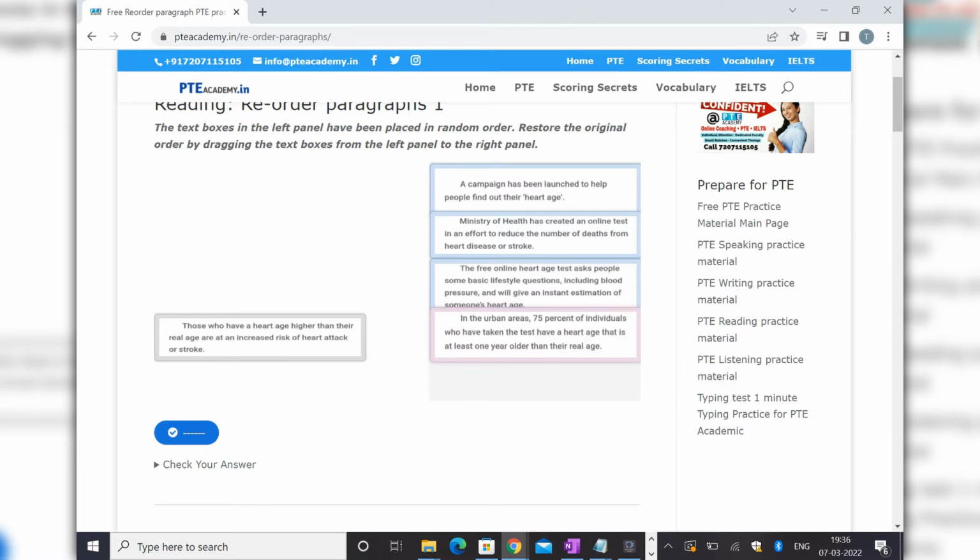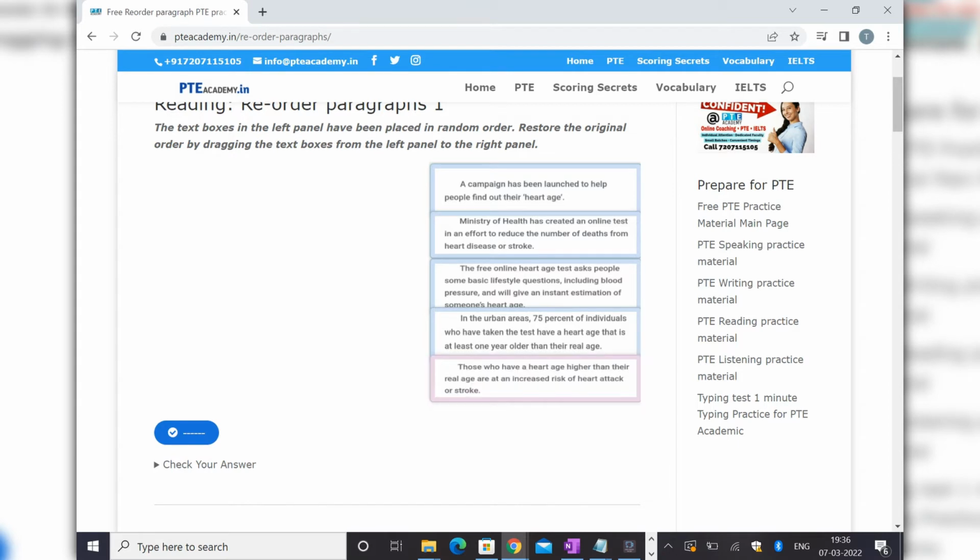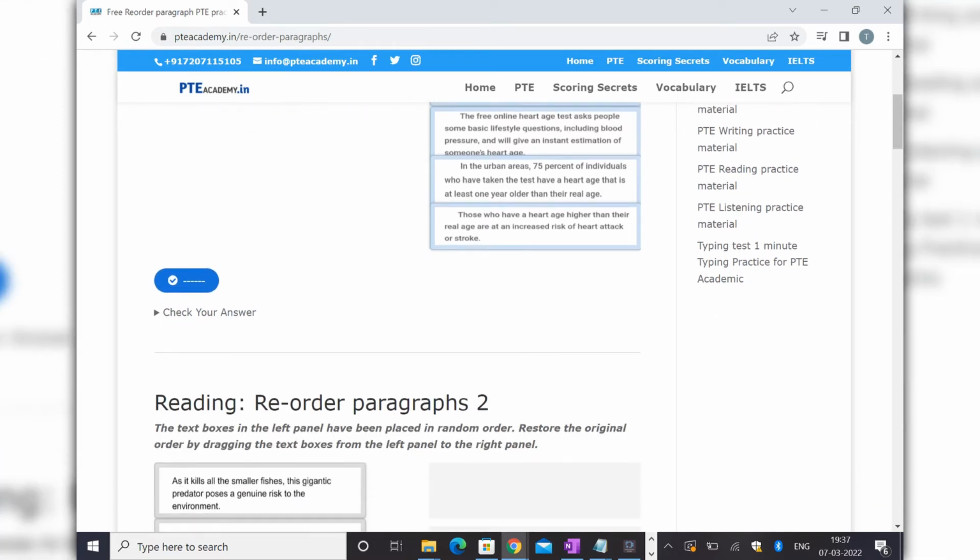taken the test have a heart age that is at least 1 year older than their real age. Because we are talking about the overall, 75% of individuals who have taken the test have a heart age that is at least 1 year older than their real age. Those who have heart age higher than their real age are at an increased risk of heart attack or stroke. So this is how we need to place them, but when I do more questions, it will be easier for you. Let's do the next one.